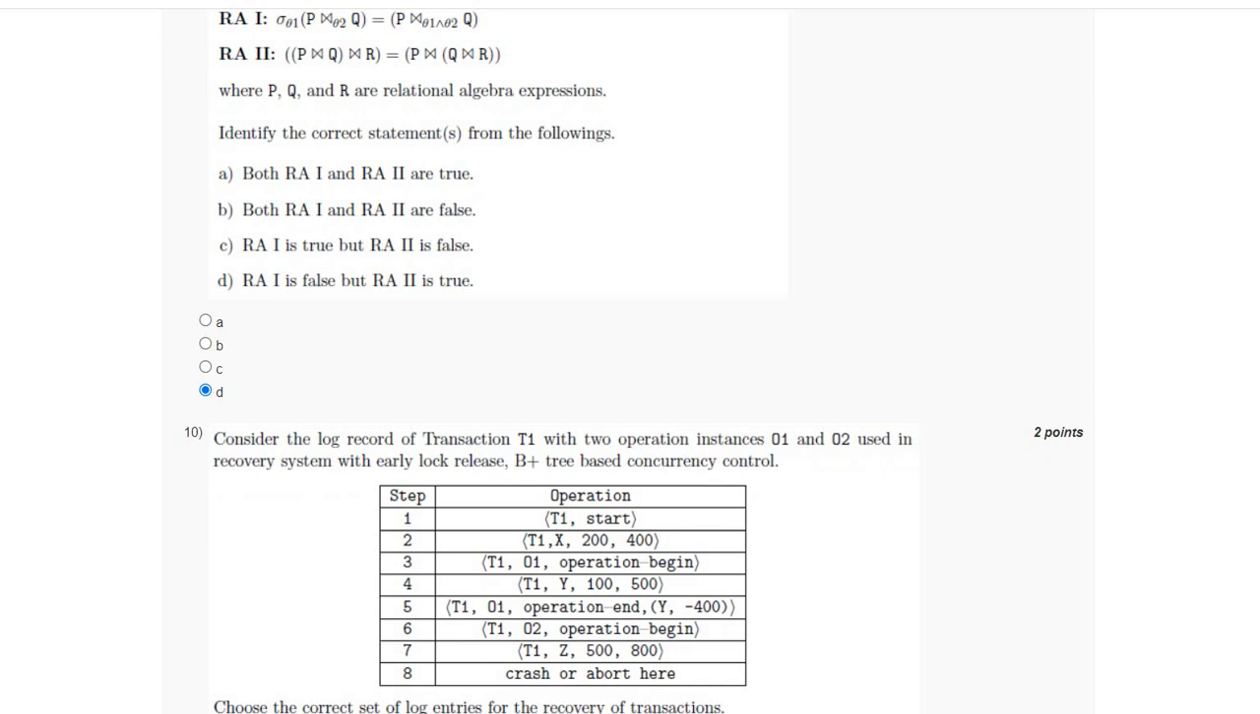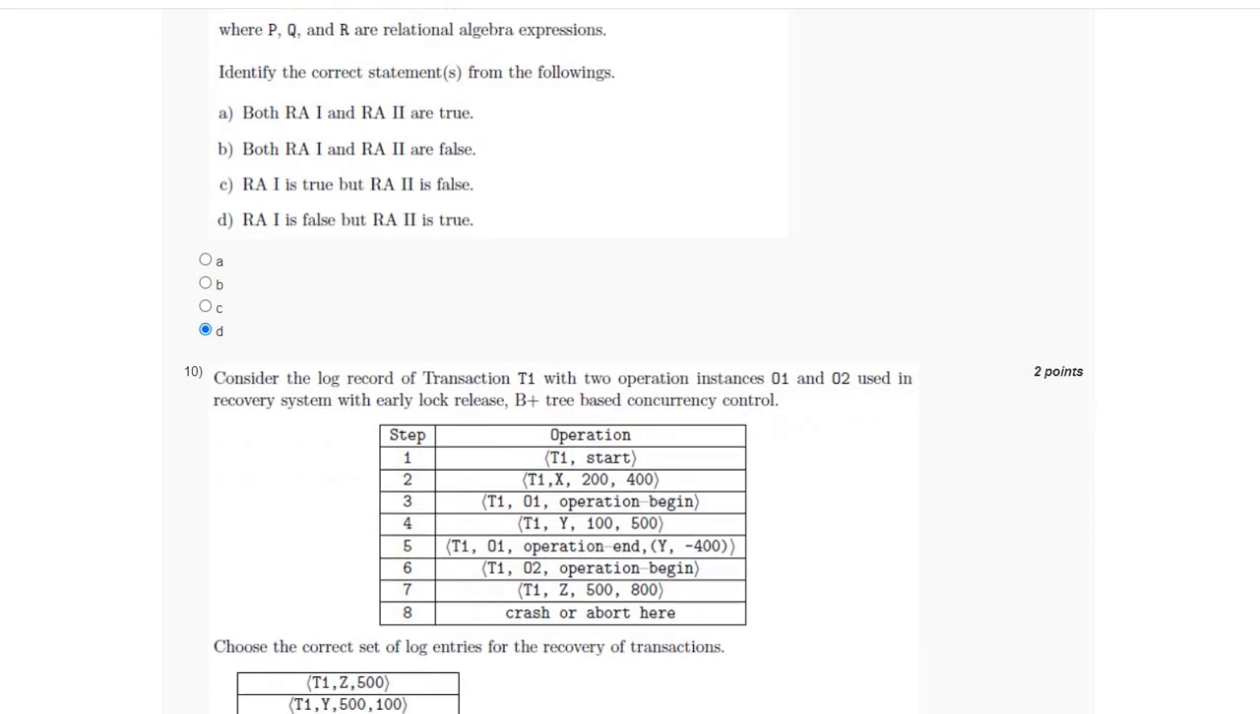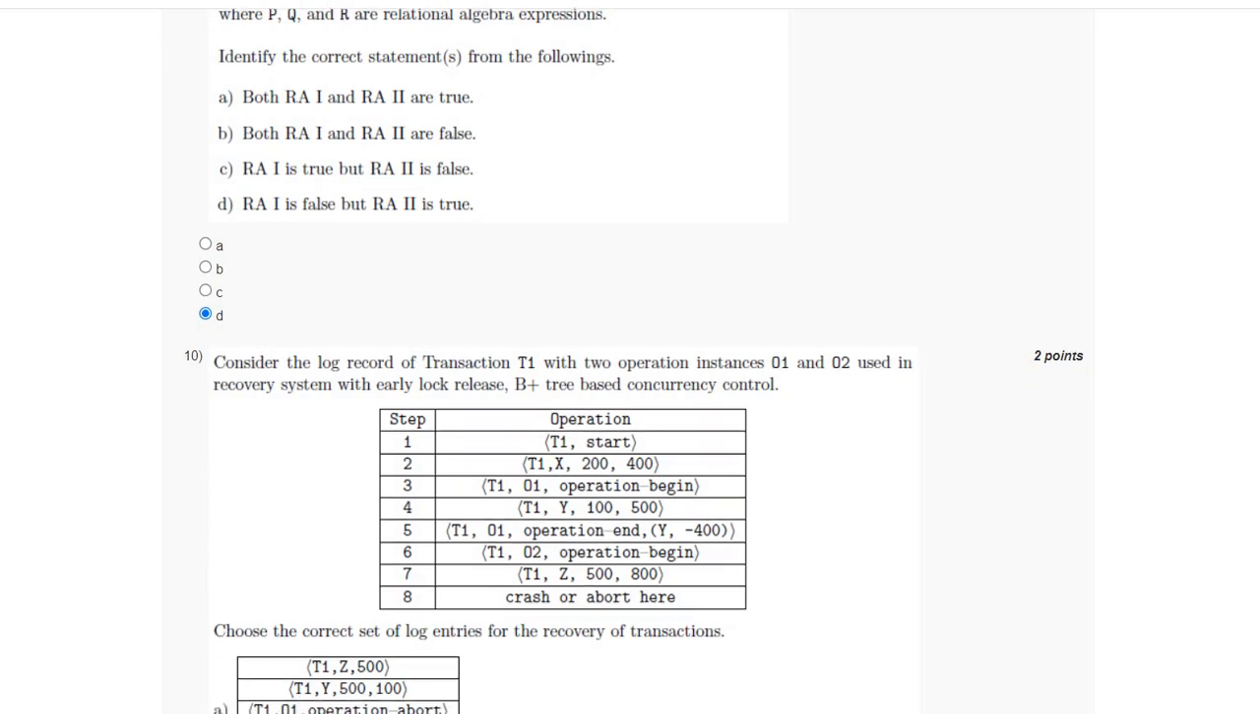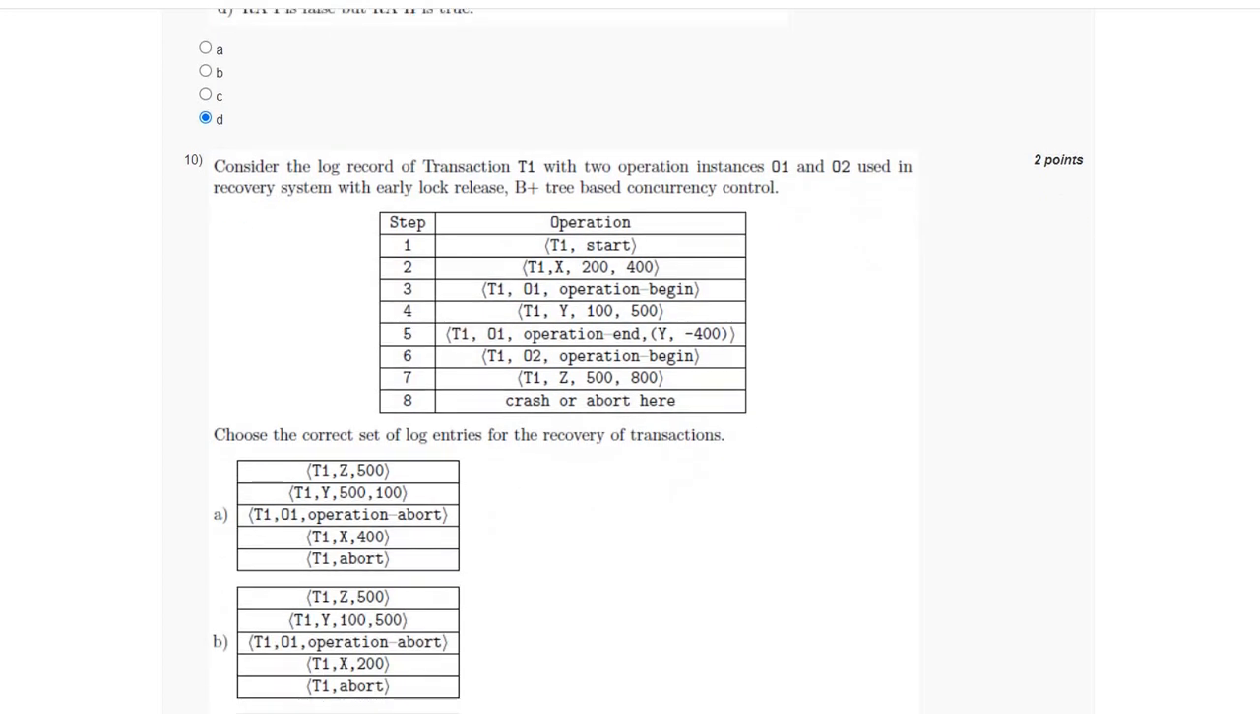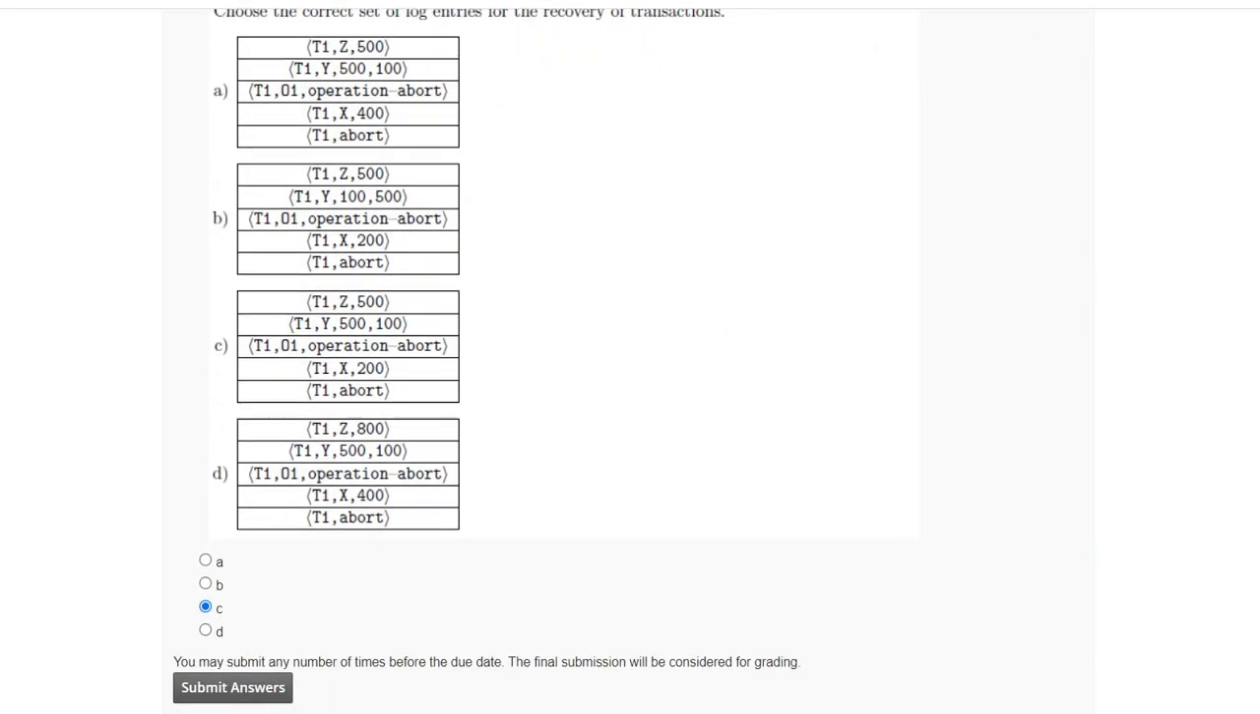For the 10th question, we have been given the log of transactions and we have to use the early lock release B plus tree based concurrency control method, and we have to find the correct set of the log entries for the recovery of the transaction. For this, the answer is option C.